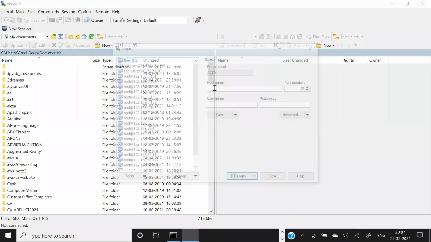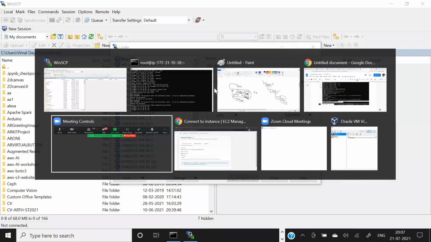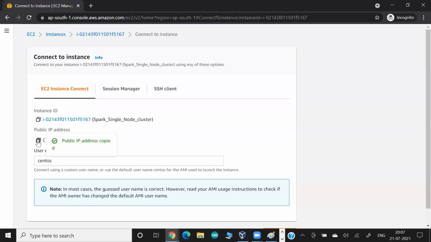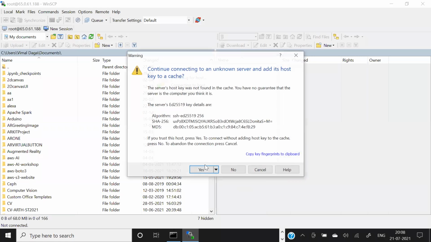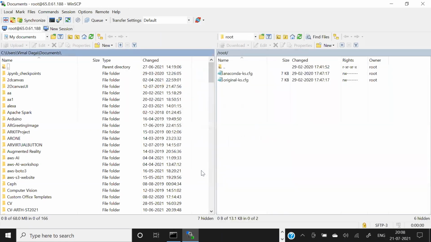So the IP of this OS is this one. Username is root and password is something. Okay, and login. So I'm logging in, guys, with the root account, and in my system,